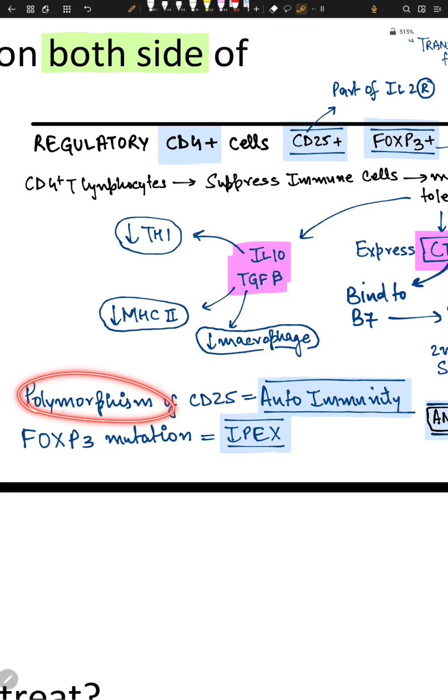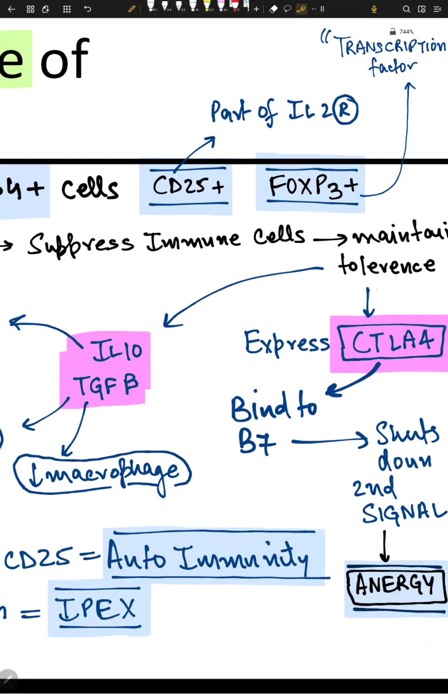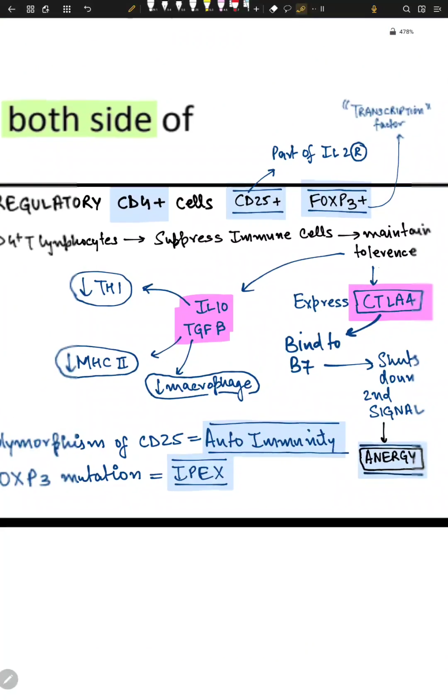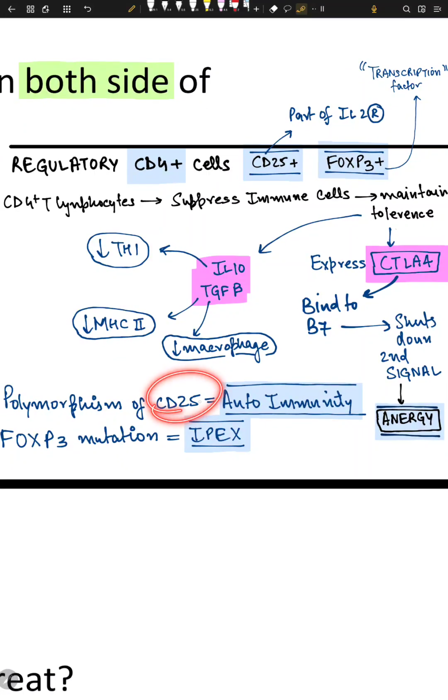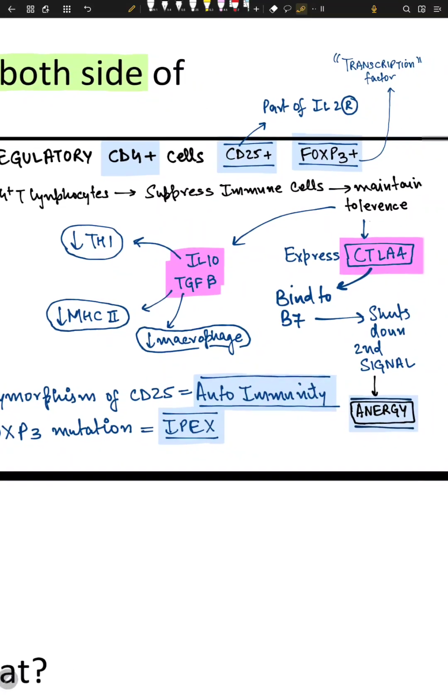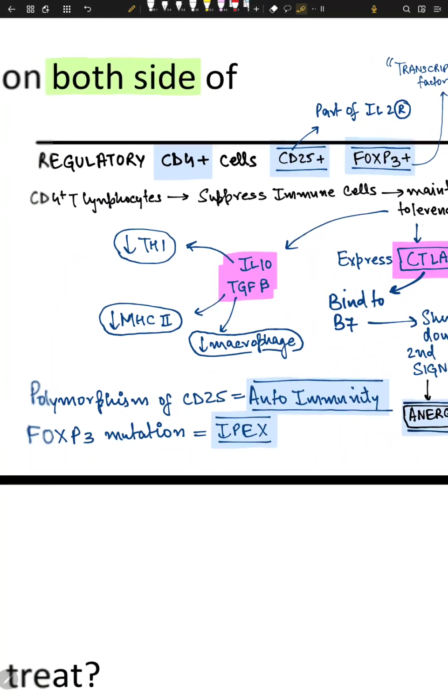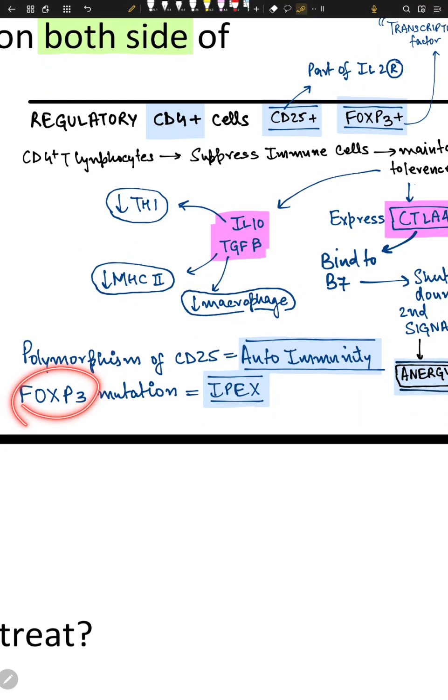Another thing is called polymorphism. It means changing the morph, like changing. So it means mutation of CD25. What is CD25? CD25 is a part of the interleukin-2 receptor molecule. CD25 is also a part of the regulatory system. So if CD25 mutates, you cannot perform this shutting down of the second signal. You'll have autoimmunity.